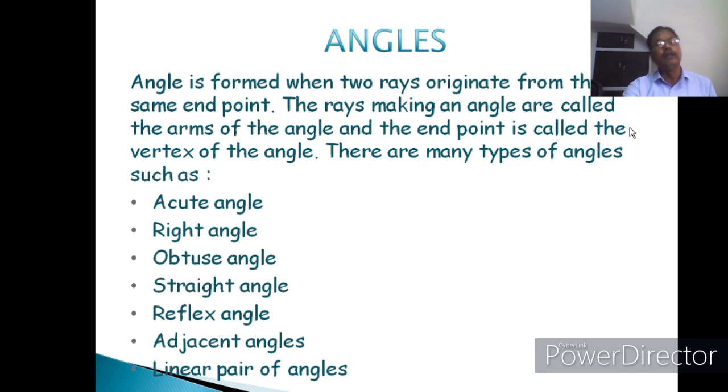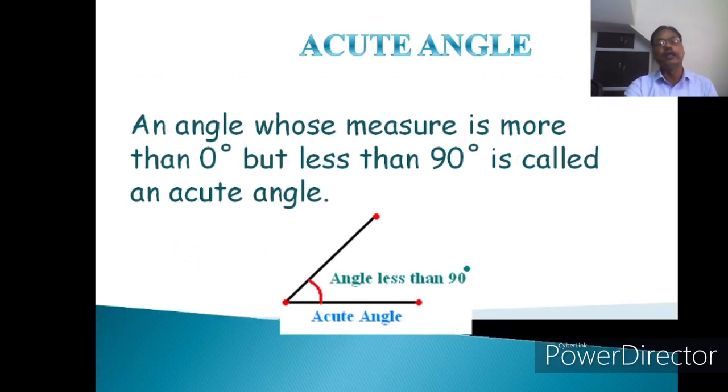Understand? Now acute angle, we know what is the acute angle. It is less than 90 degree but more than 0 degree. It is neither 0 degree nor 90 degree. These two measures are not included in this angle. More than 0, less than 90, means between 0 and 90 is called the acute angle.